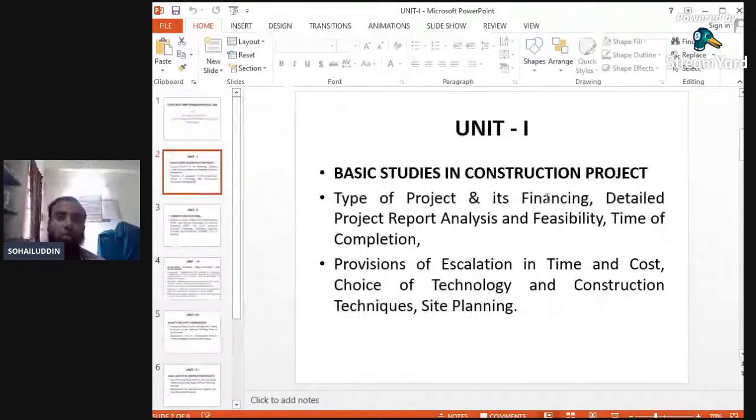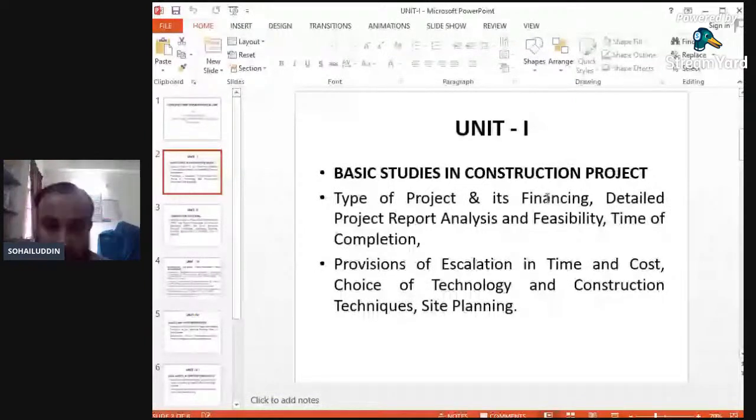So detailed project report analysis is there, and its feasibility: as per the project report analysis, whether it is feasible to execute the work, and what the plus and minus points or hurdles are in the execution of work. Whether it is feasible to have a project work will again be studied in this construction management. That is the feasibility of the project, and time of completion is again important.